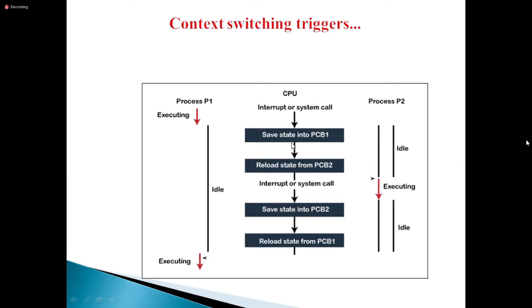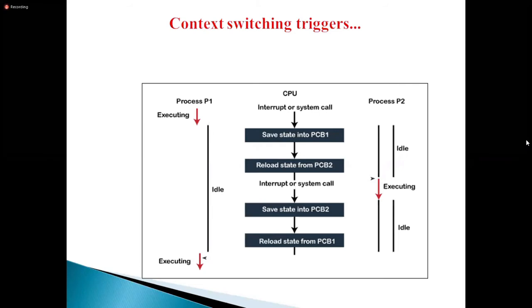Save state into PCB1 means context switching has happened. Then the process P2 is loaded into the main memory and it will execute for some time. Again an interrupt or system call happens, the second process is saved into PCB2, and the process P1 is loaded into the main memory. Okay, is it clear, Amma?